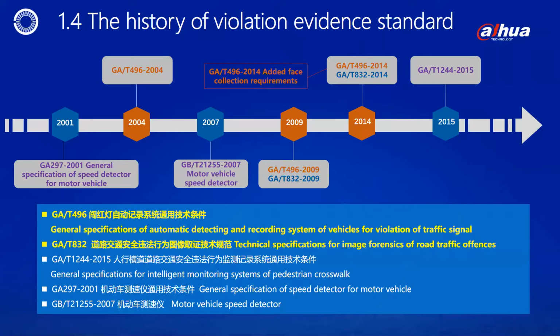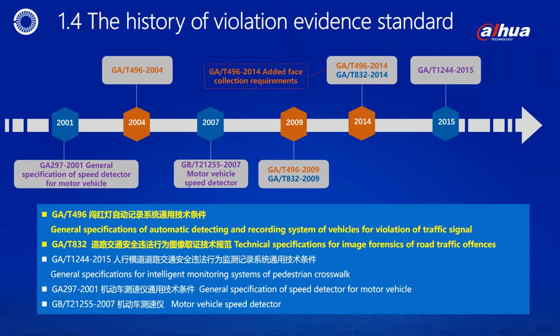Page 1.4 The History of Violation Evidence Standard. China has specified 3 types of violation evidence collection standards, namely, motor vehicles running red lights, overspeed, and motor vehicles not giving way to pedestrians. For other types of violation evidence collection, detailed regulations have been written in GA/T 832. The GA/T 496 standard has been released in 3 versions, and the GA/T 832 standard has been released in 2 versions.